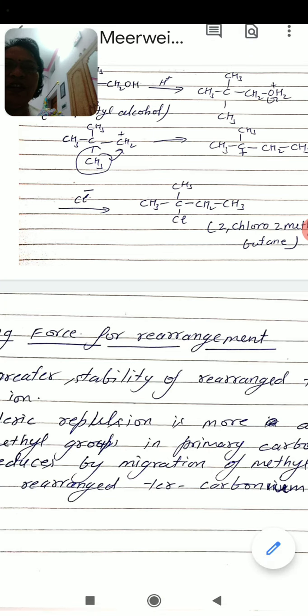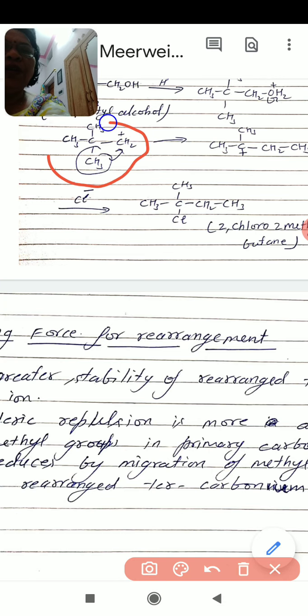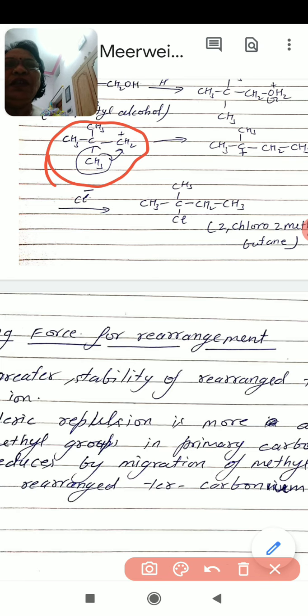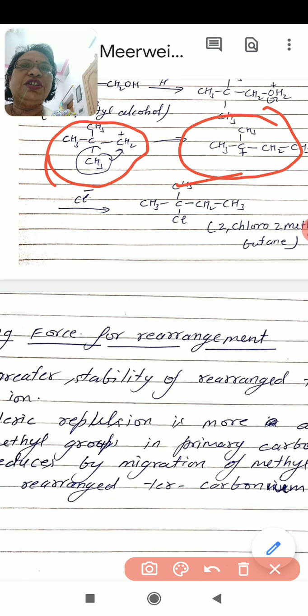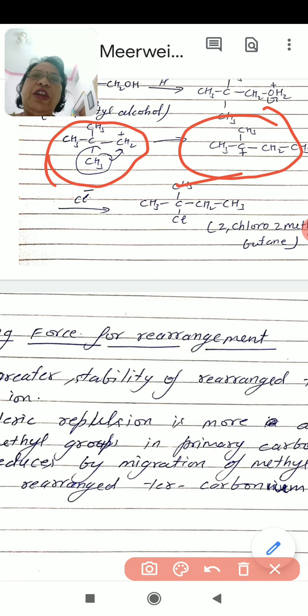You can see that in this primary carbonium ion there are three methyl groups on one carbon, so there is steric hindrance. Due to this steric pressure, one methyl group migrates to the primary carbonium ion, giving this tertiary carbonium ion. In the tertiary carbonium ion there are only two methyl groups, so the steric pressure is released. Therefore this Wagner-Meerwein rearrangement occurs.